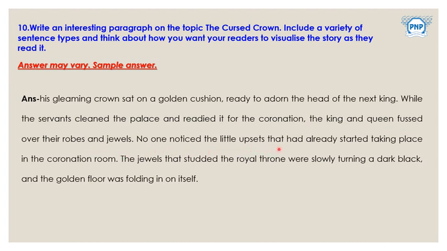No one noticed the little upsets that had already started taking place in the coronation room. The jewels that studded the royal throne were slowly turning a dark black, and the golden floor was folding in on itself. Okay, so this is nothing but a visualization. You have to just imagine and write the story about a cursed crown. And you are supposed to use a variety of different types of sentences.